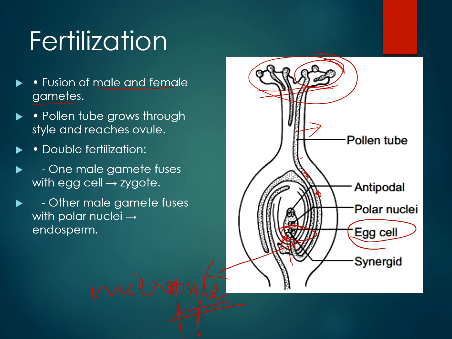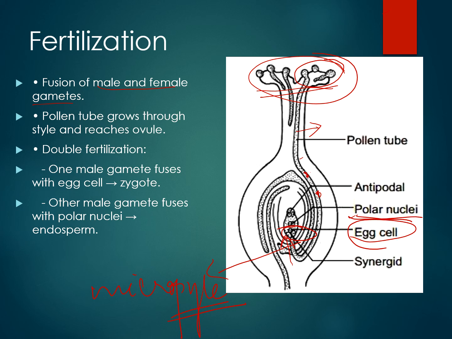Another male gamete combines with the polar nuclei and forms the endosperm. So the fusion product of two polar nuclei with one male gamete forms the endosperm, and the other one with the egg cell forms the zygote. So here double fertilization is happening, and this fertilization takes place twice.